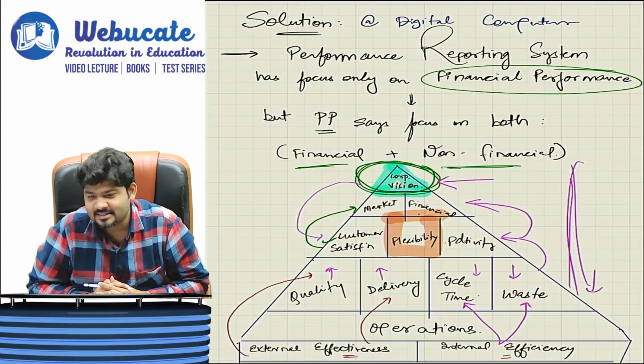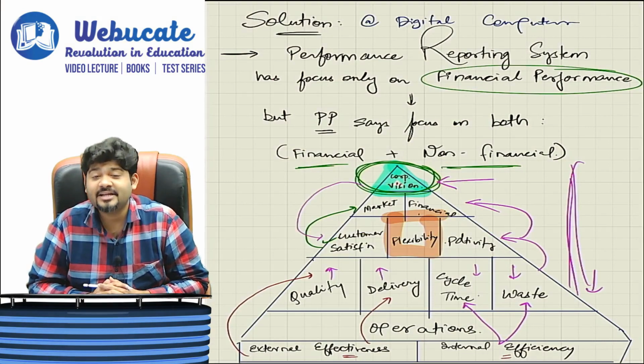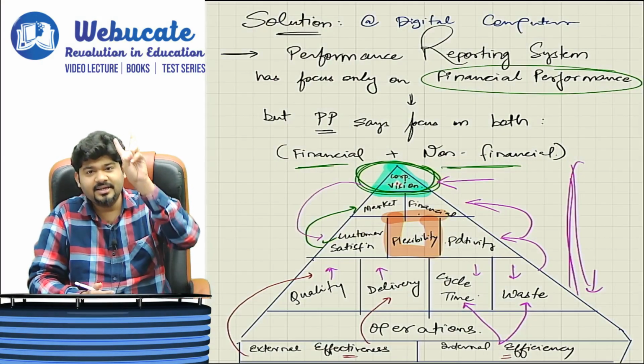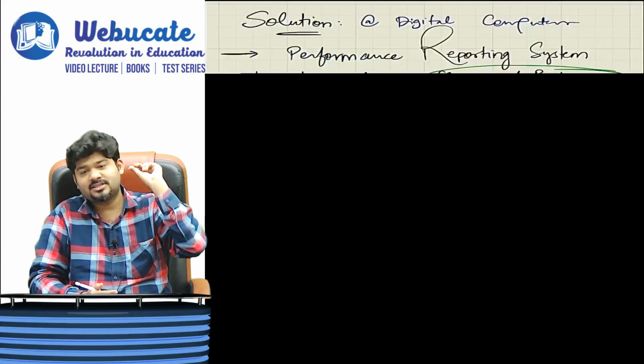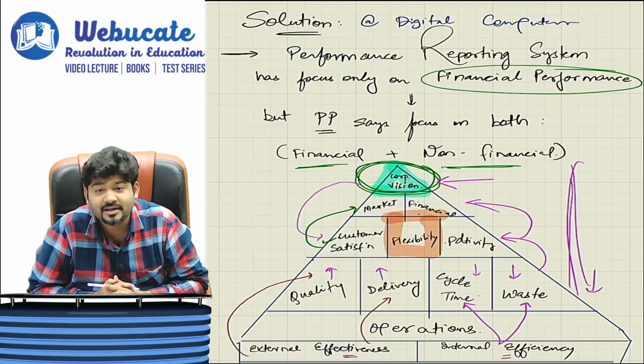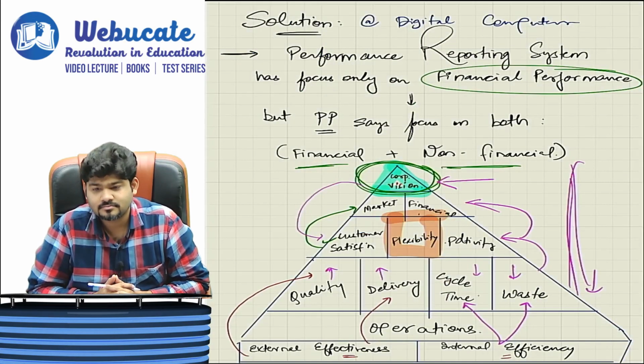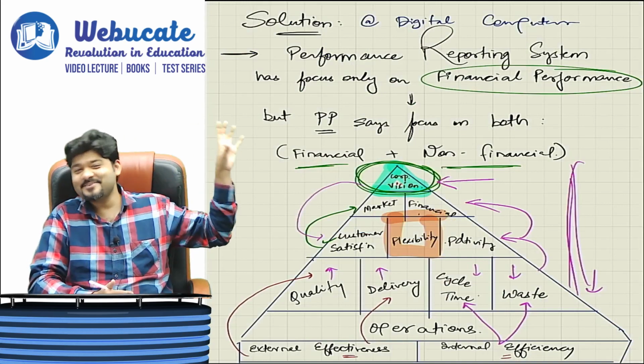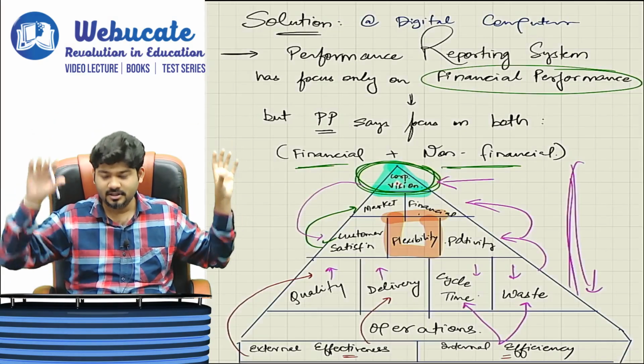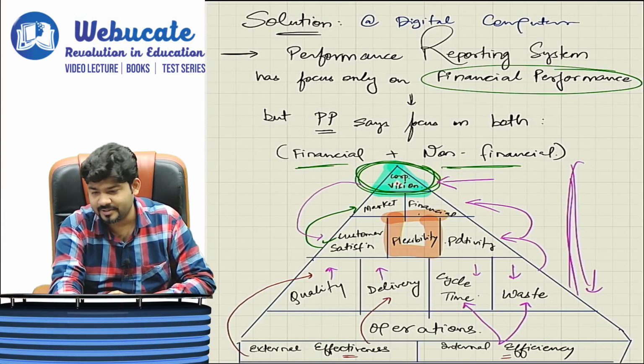They are concerned with my overall financial performance. So these are the two major things on which my thought process should be. One, increase in market share. The other is improved financial performance.